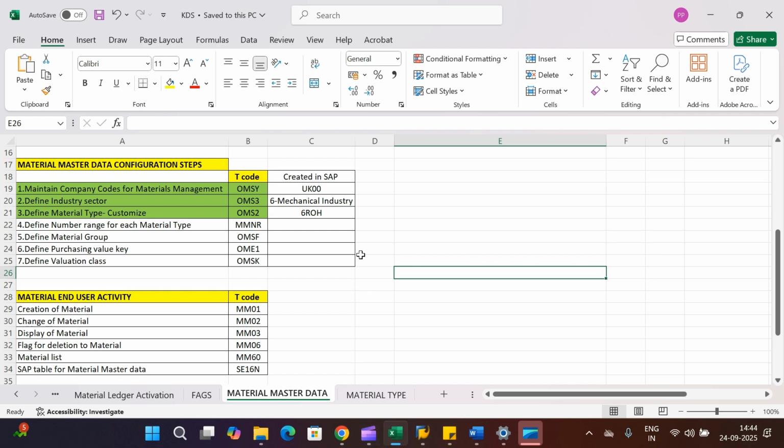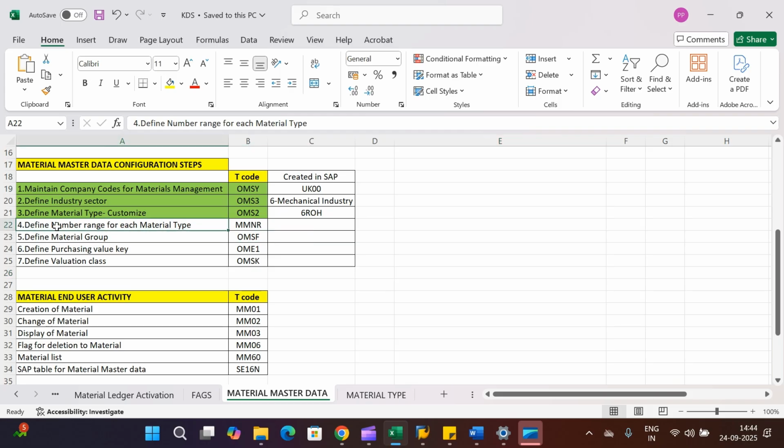Hello guys. So in the last lecture we defined the material type. In this lecture we'll see how to define number ranges for that material type. Whenever you create a material against the material type you have defined, the system will provide a unique number range to that material, either from the internal number assignment or from the external number assignment. So what are internal and external number assignment and how we can define the number range for each material type, that we'll see in this lecture.